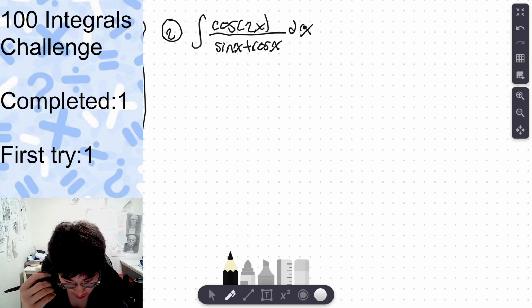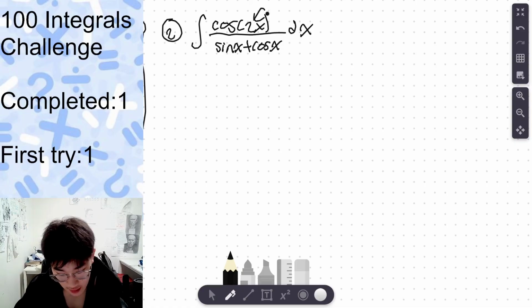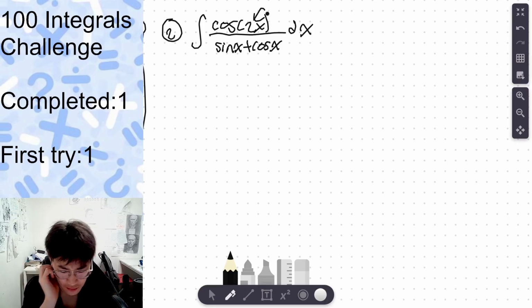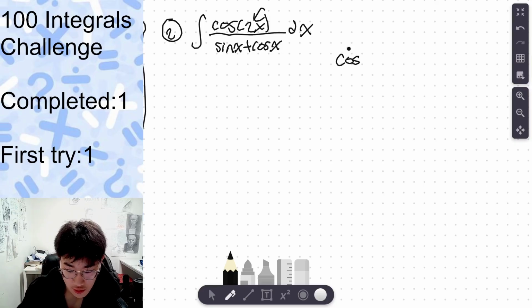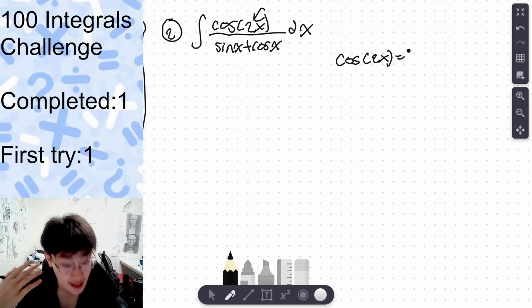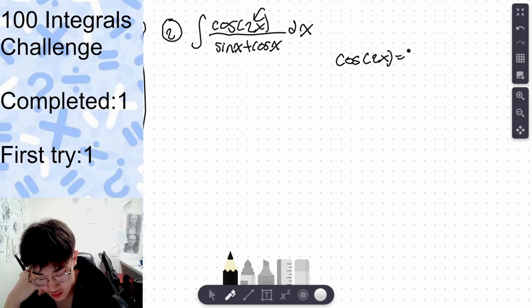Alright, question 2. This already looks hard. Okay, so first thing I noticed is that there's a 2x here, and there's a formula to change it, which I completely forgot. Let me try to remember. It's a double angle formula, right? Let's just write it. This is a great tip: if you can't remember, just write it. Sometimes the mathematical spirit will get to you.